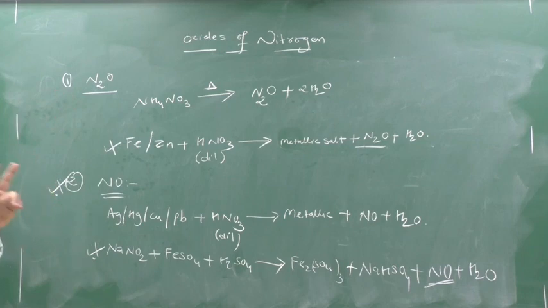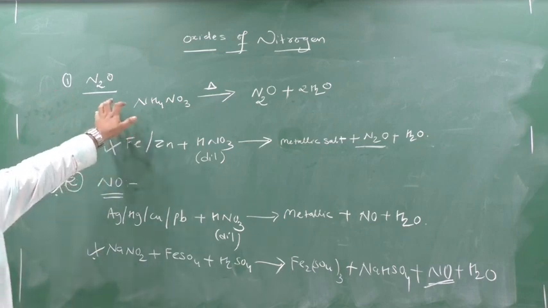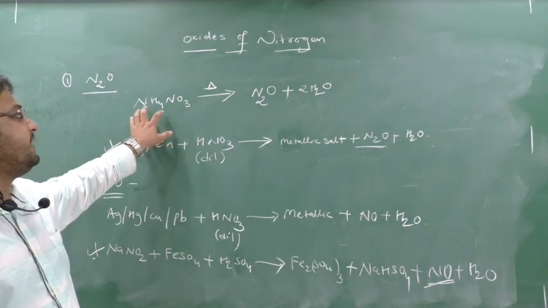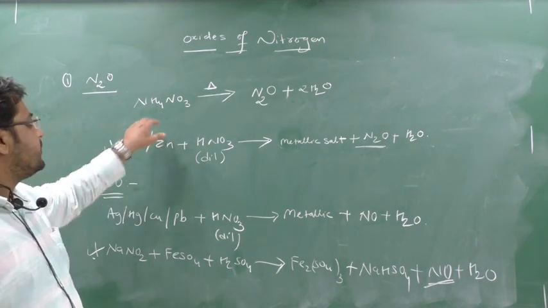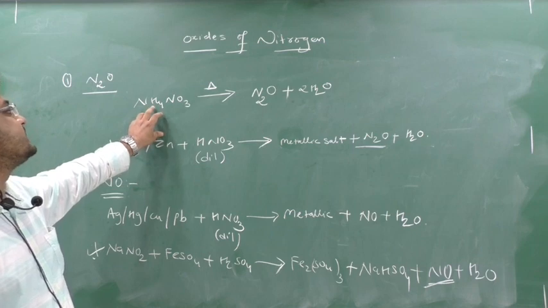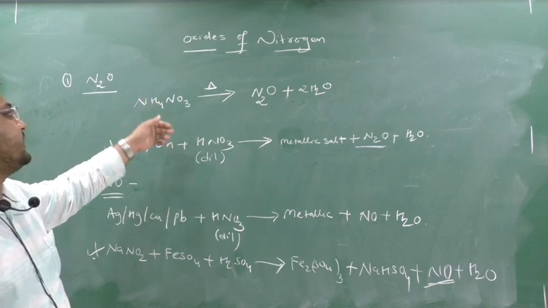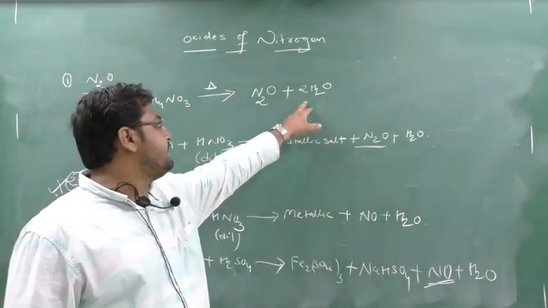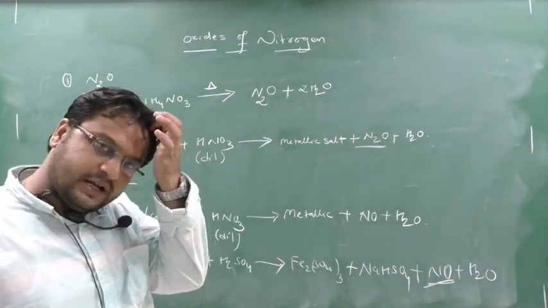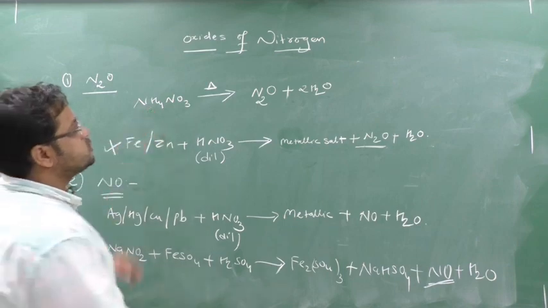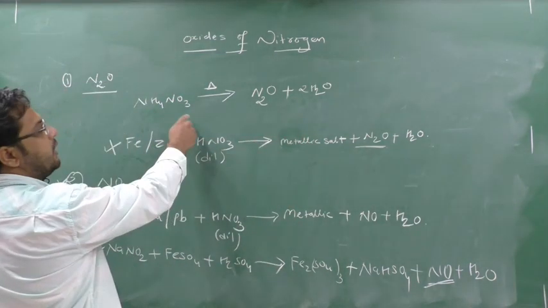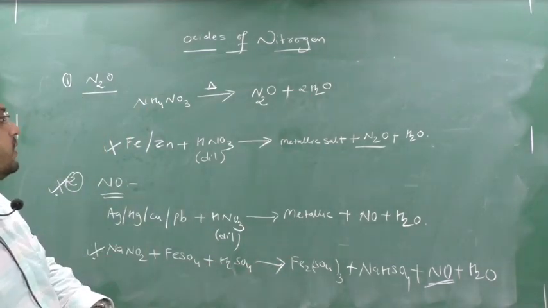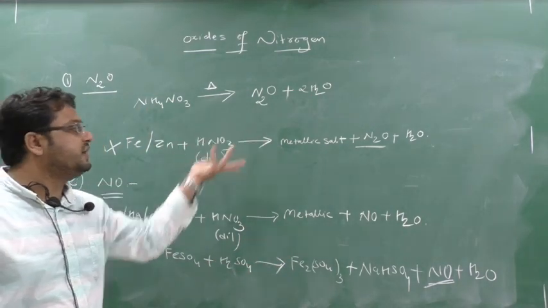Now, to remember N2O. For N2O we have a preparation: decomposition of ammonium nitrate. How did I ask you to remember? From this ammonium nitrate you get the maximum number of water. Here I have 4 hydrogen, so I will get 2H2O. Clear? 2H2O means I have removed 4 hydrogen and 2 of the 3 oxygen. So how many remain? 1 oxygen and 2 nitrogen. So N2O, we need this.